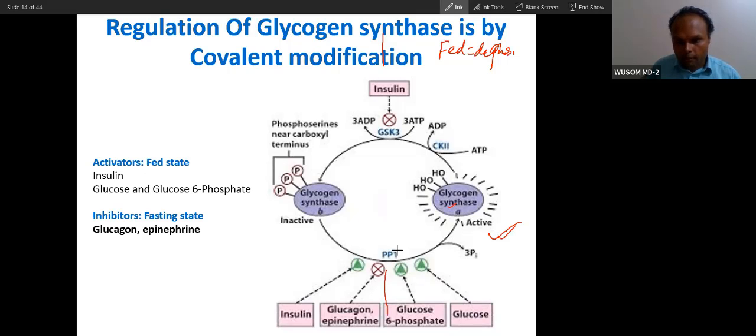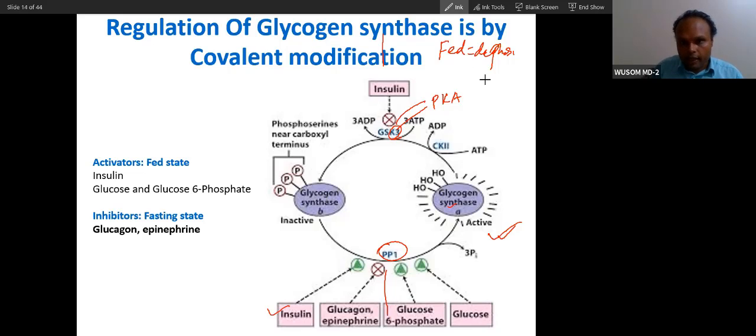So dephosphorylation is done by this phosphatase, and you can find insulin activating this dephosphorylation. So this is dephosphorylated, and insulin inhibits this phosphorylation, this kinase. It inhibits GSK, which means glycogen synthase kinase. It inhibits the kinase. Ultimately, the regulation of this is by protein kinase A only. So protein kinase A activates this anyway, so this kinase will be inhibited by insulin.